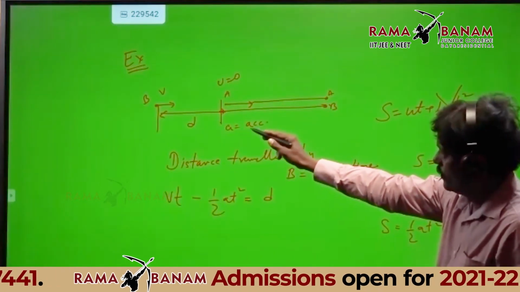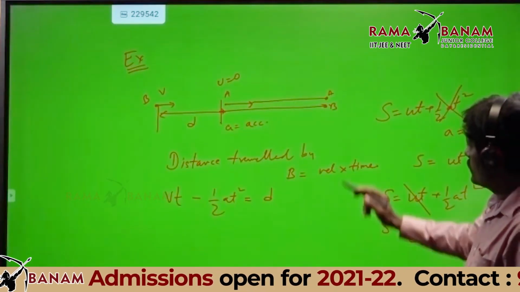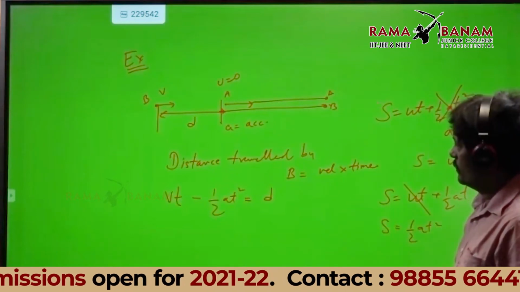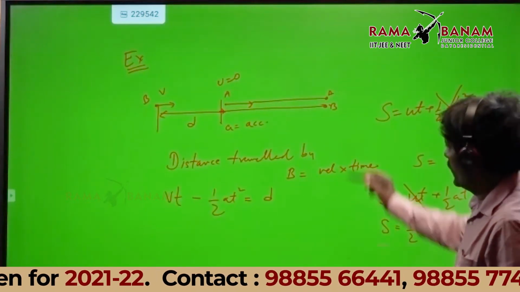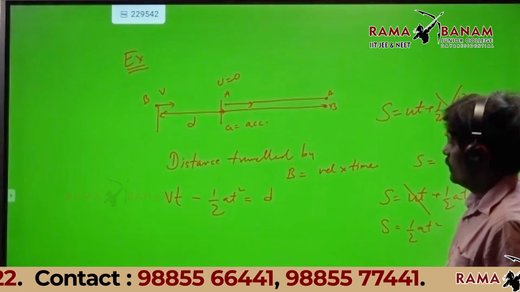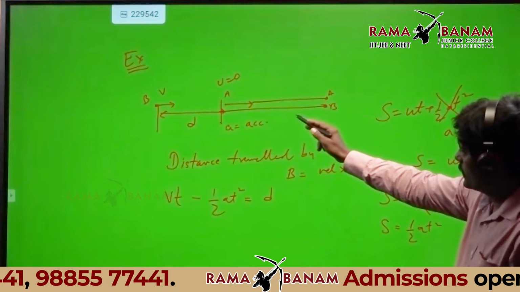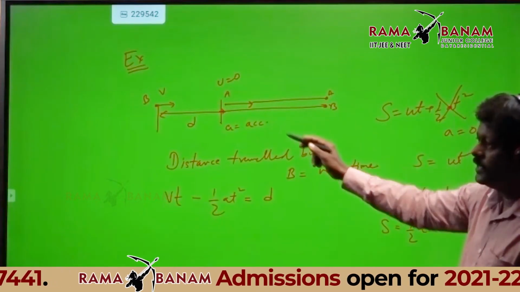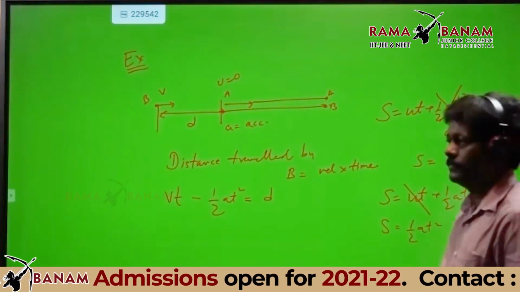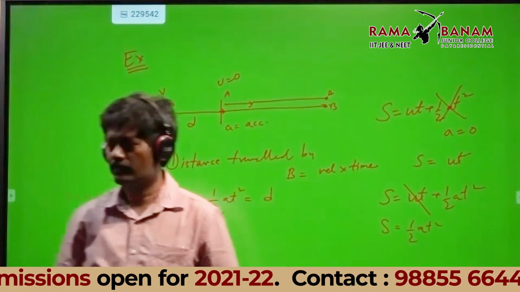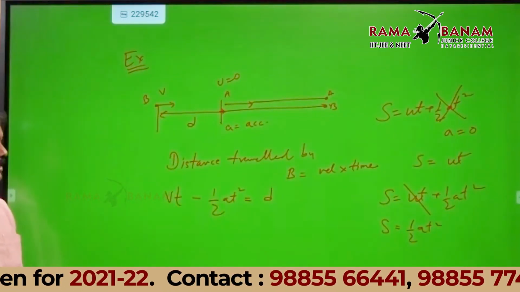Car B is having uniform velocity. Suppose they met here, B and A met here at this point. Distance traveled by B minus the distance traveled by A should be the initial separation. Yes or no, you tell me that.